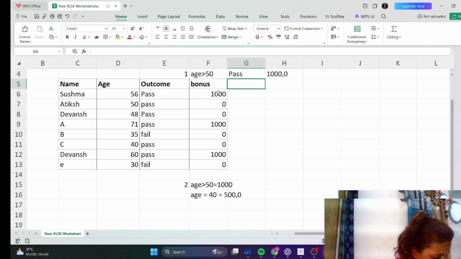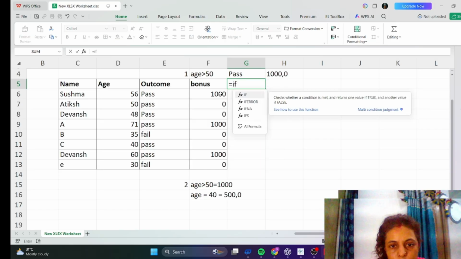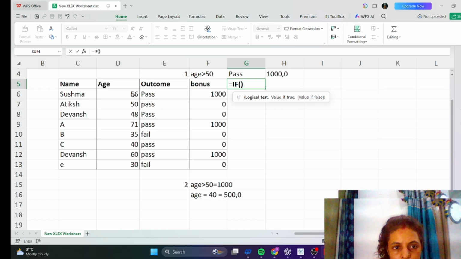I'm trying to apply it again, guys. Equal to IF, age should be greater than 50, comma, then he will get 1000, comma.